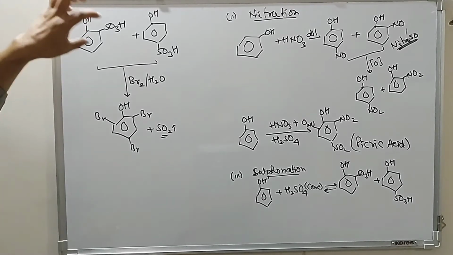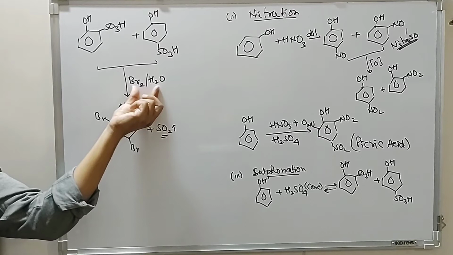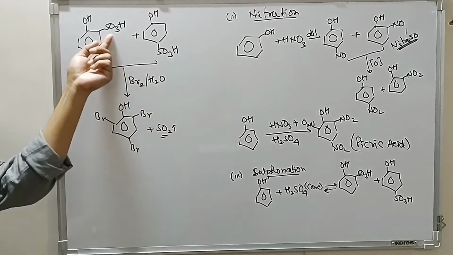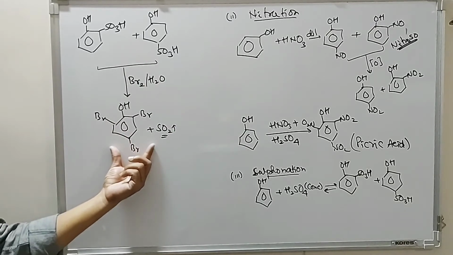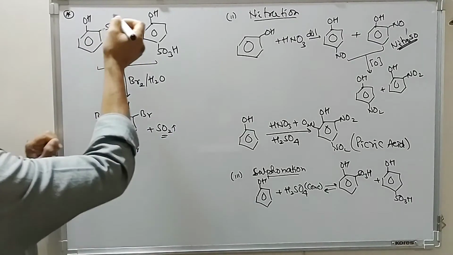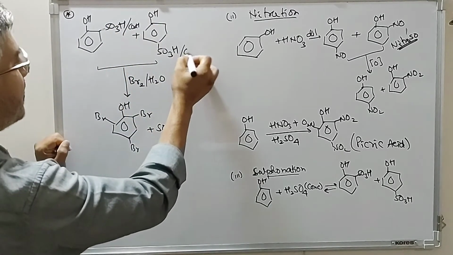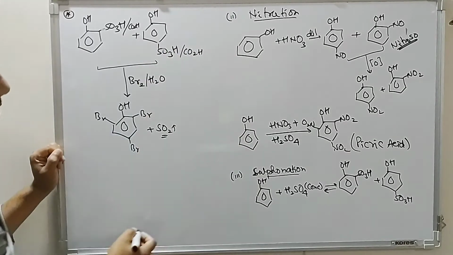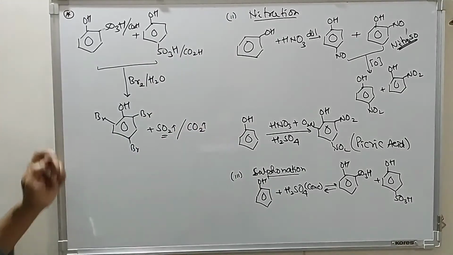This is very interesting, because bromine is a very strong electrophile. So these first desulfonate, followed by bromination. Instead of this, we can also use an acidic group, carboxylic acid. If we use carboxylic acid, then carbon dioxide gas will be released.